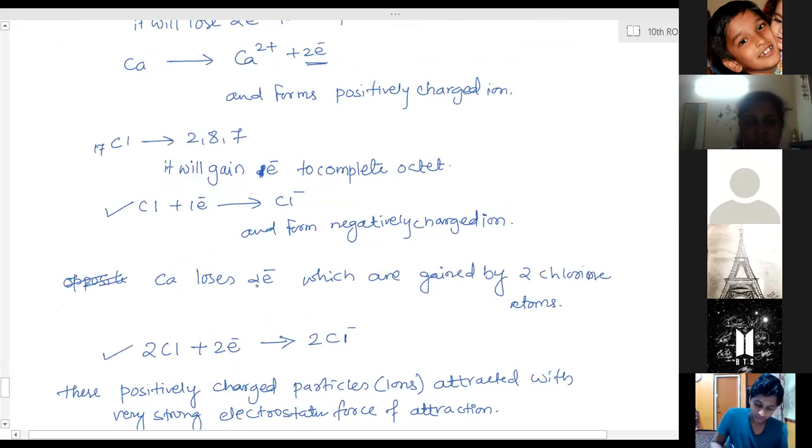Actually, the calcium loses 2 electrons, so it should be gained by 2 atoms. A single chlorine will gain only 1; it can't take 2. So 2 chlorine atoms gain 2 electrons and form 2 Cl minus. Each chlorine atom gains 1 electron because calcium has to give 2 electrons, so there should be 2 acceptors. Okay, ma'am.